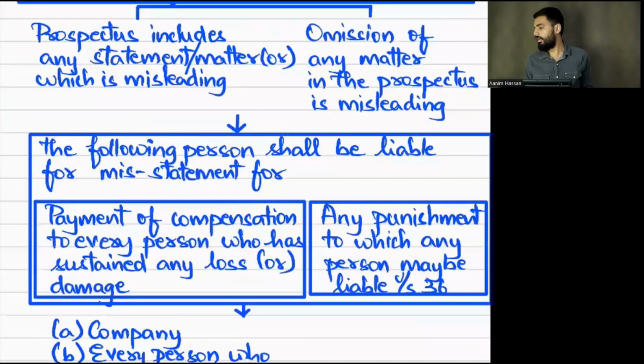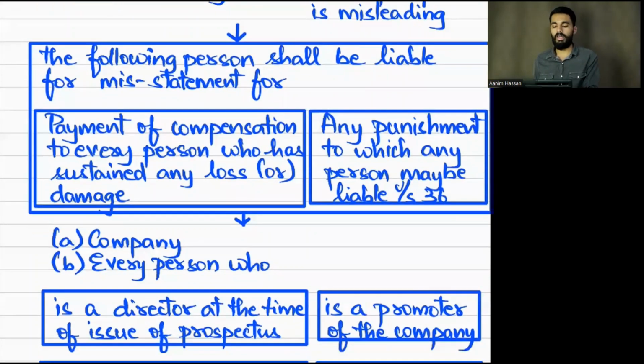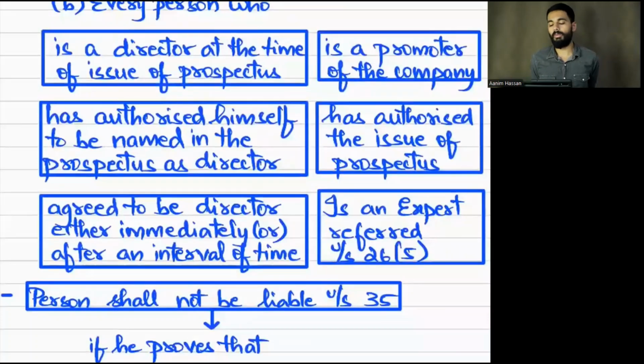If these are misleading, these persons will be what? Compensated. Yes, and along with it, even section 36 will also be applicable, because it is not like section 36 liability will be waived off. No, that is not the situation. And how will compensation be made?